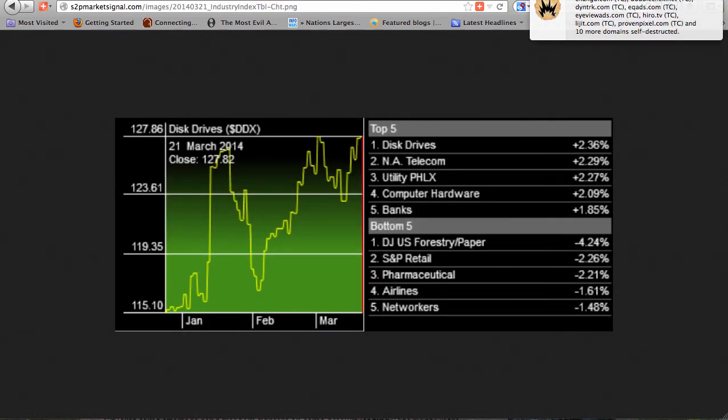Industry rotation. In the last 2 weeks, all of the top 5 industries are positive, and all of the bottom 5 are negative. Bullish, banks continues in the top 5. Disk drives has left the bottom 5 and entered and leads the top 5. Computer hardware has entered the top 5. Gold and silver has left the top 5. Bearish, networkers continues in the bottom 5. S&P retail has entered the bottom 5. Oil services has left the bottom 5.